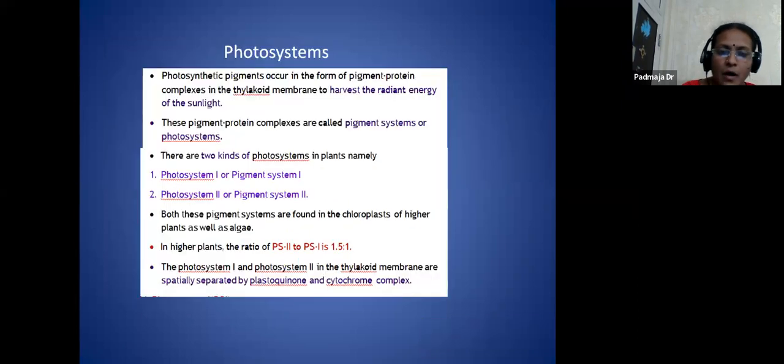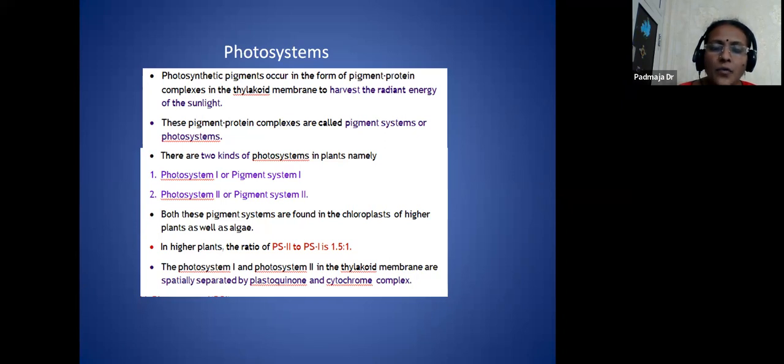And here we talk about these photopigments. What are the pigments that are present and helpful for photosynthesis? Now, all these pigments combine to form reaction centers. In these reaction centers, there are two of them, called photosystem 1 and photosystem 2. These are groups of pigments that combine to form the reaction centers.